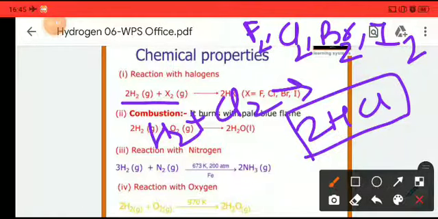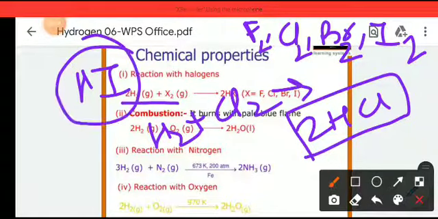Similarly, when it reacts with fluorine, it forms HF. When it reacts with bromine, it forms HBr, and when it reacts with iodine, it forms HI, hydroiodic acid. This is the type of reaction hydrogen undergoes with halogens.